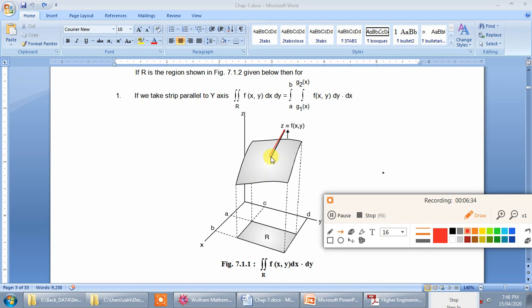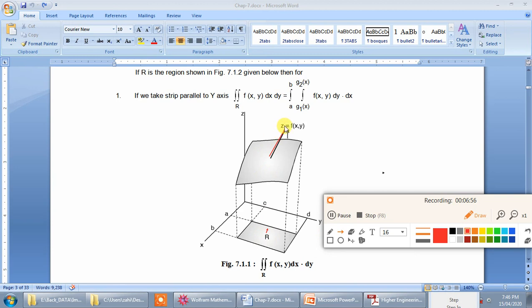So this is the surface, and this double integration represents the volume between this surface and its projection on the xy plane, which is not exactly a rectangle, but is a supposed shape like this. So it is a region R. So this is the region R.